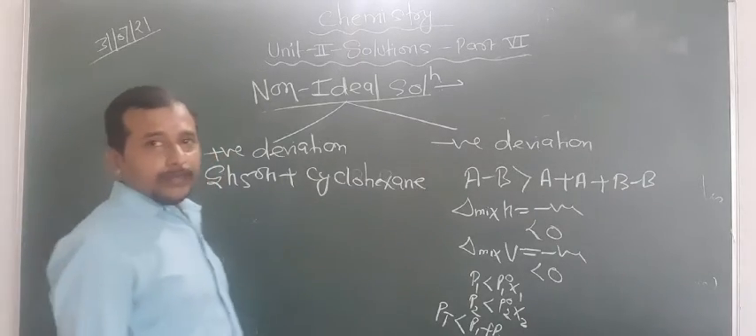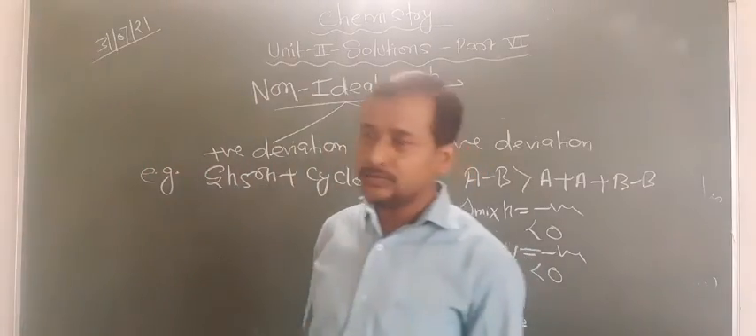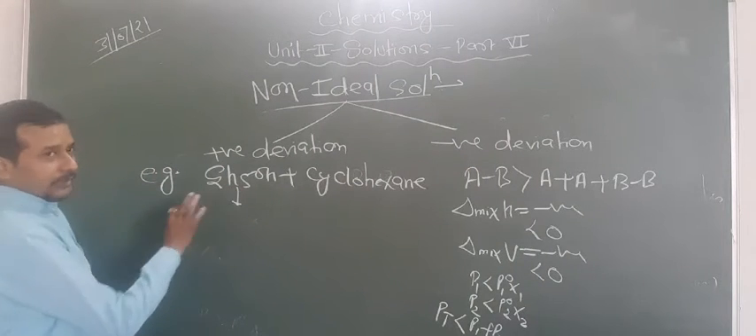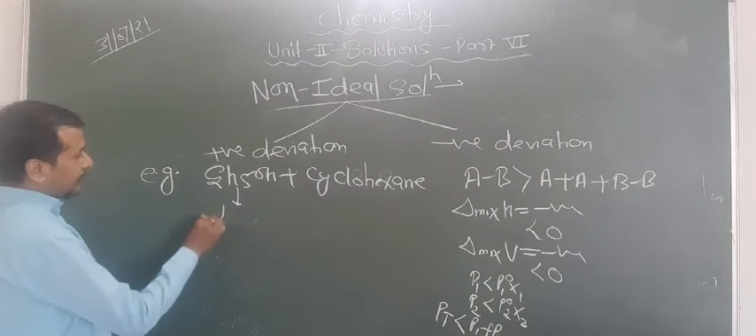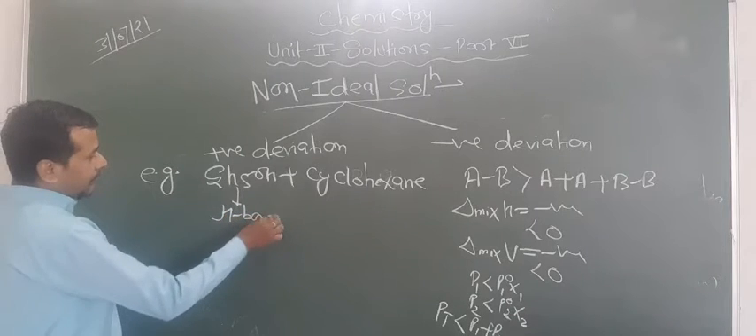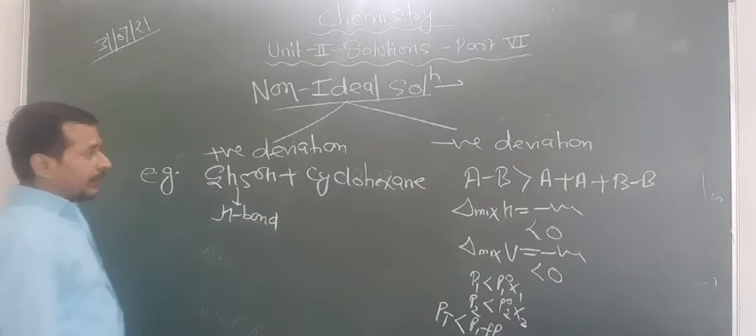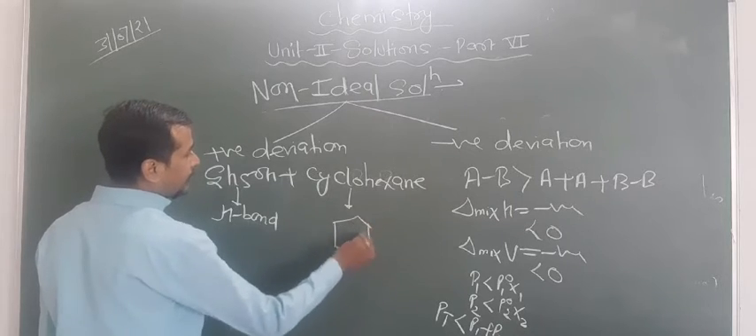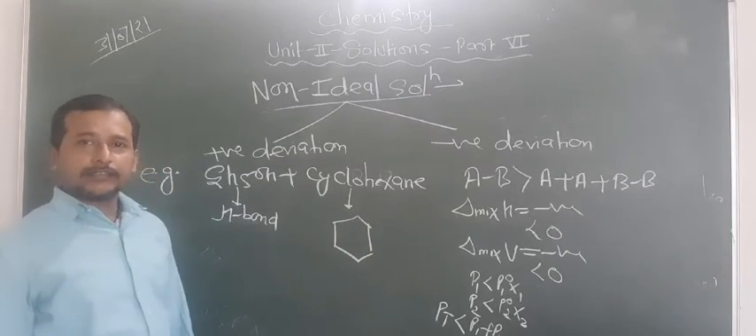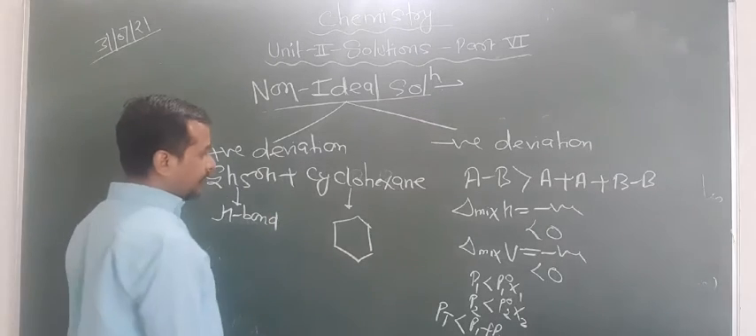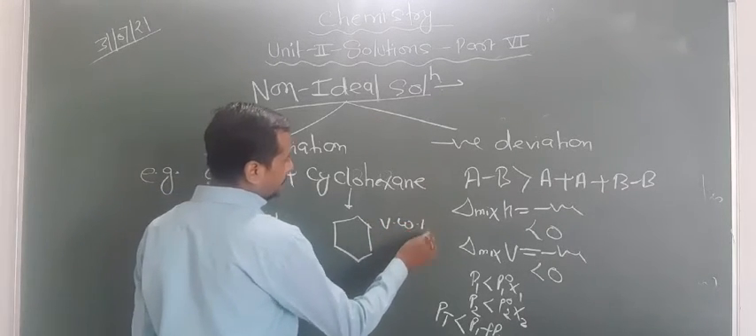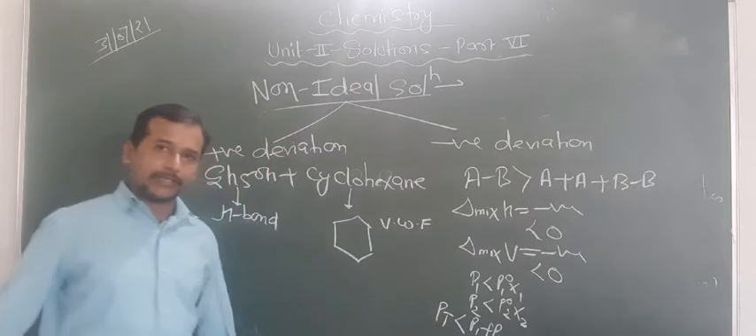So if you know about the force of interaction, this I also told you many times. Now look at here, ethanol has two types of interaction, dipole and H bonding. So basically you can say this is H bond. And here cyclohexane means a 6 member ring containing carbon, and they have only van der Waals force of interaction.